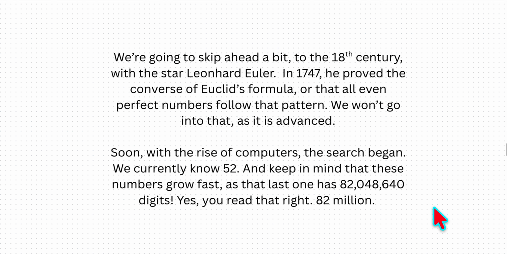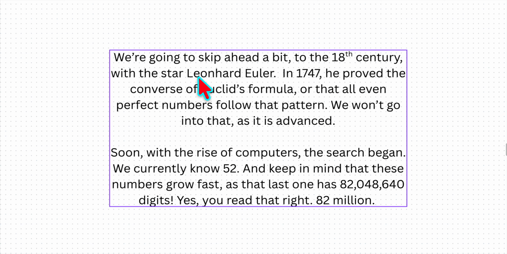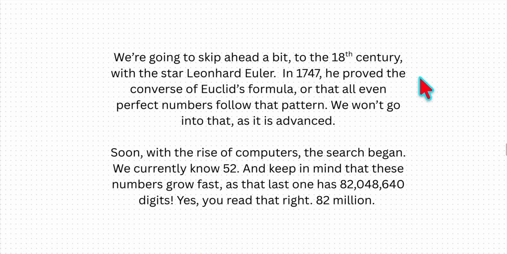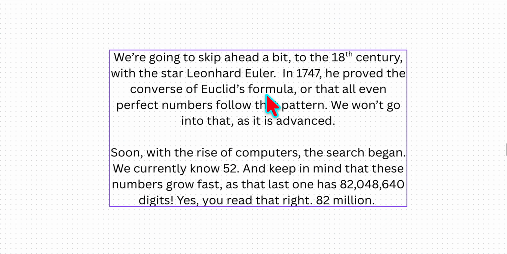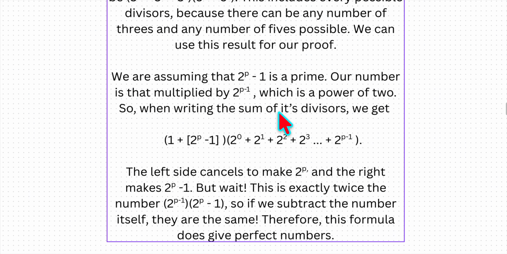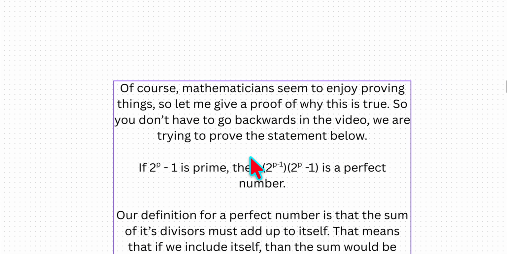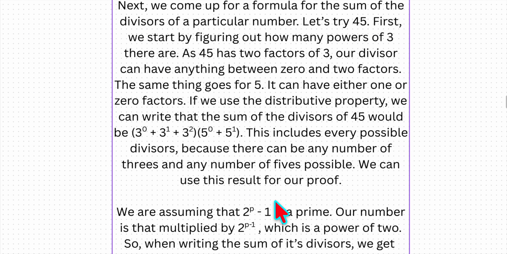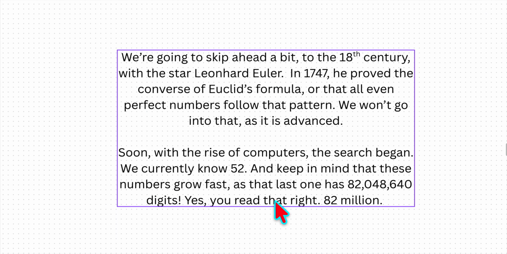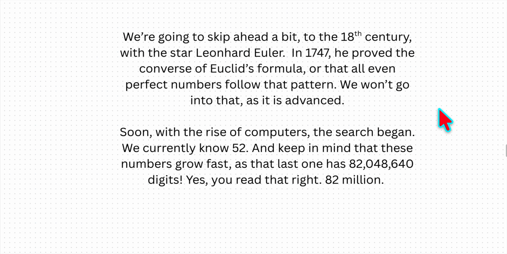We're going to skip ahead a bit to the 18th century with the star Leonhard Euler, who proved so many math things, including one about pi in the harmonic series, but we won't go into that. So, in 1747, he proved the converse of Euclid's formula, or that all even perfect numbers follow that pattern. And what we mean by that is any even perfect number must be written in this form: 2 to the p minus 1 times 2 to the p minus 1. We won't go into that, it's advanced.